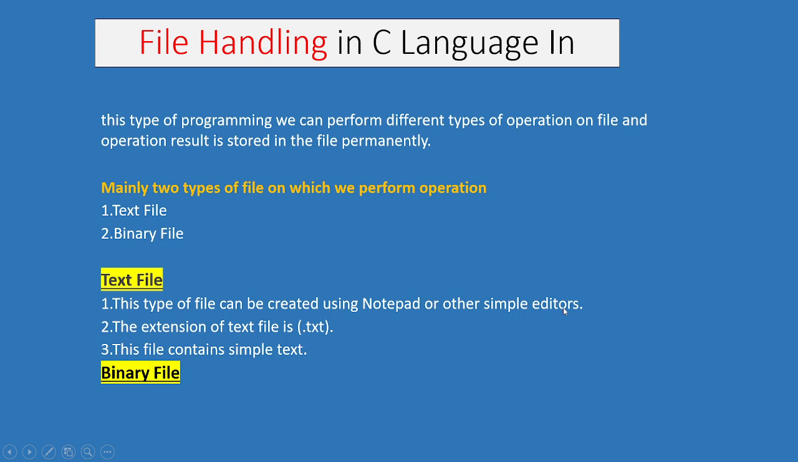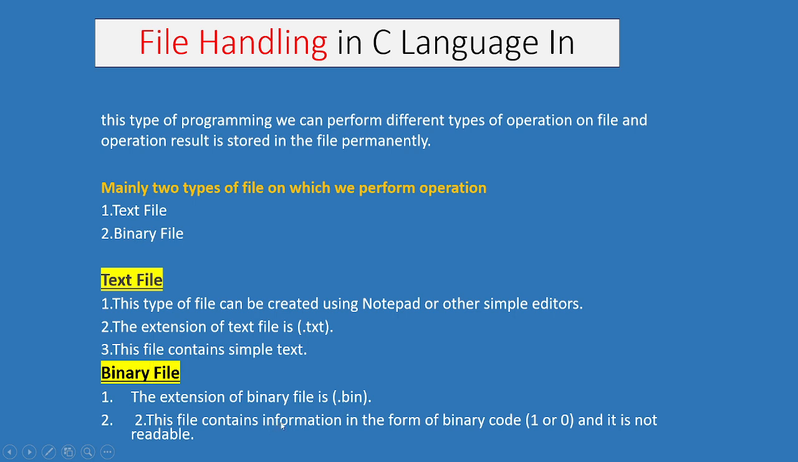Now, binary file. The extension of a binary file is .bin. Text file is .txt and binary file is .bin. This file contains information in the form of binary code, 0 or 1, and it is not readable. Binary numbers are 0 and 1. The binary extension is .bin and the Notepad extension is .txt.